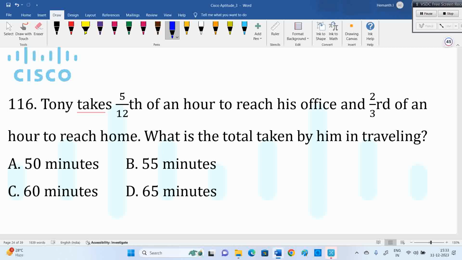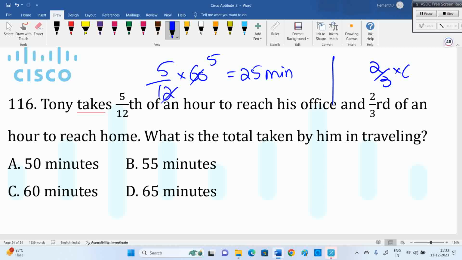Okay, while going to office, he took 5/12 of an hour, means 25 minutes. Return journey, 2/3 of an hour, means 40 minutes. So the total time spent is 65 minutes. Time and distance, in fact, neither distance nor anything more, they are giving only the time. Total time spent by him in traveling.